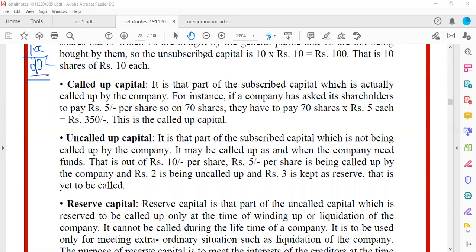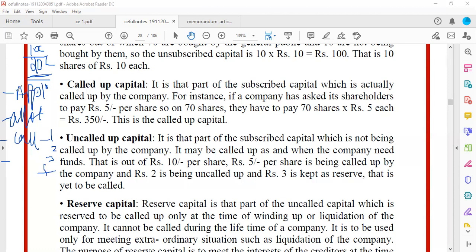Similarly here, out of the 20 lakhs subscribed, there is a procedure. Firstly, it is called application. After that, you will have allotment. Then you will have call, and in this call you can have 1, 2, 3 and final call.